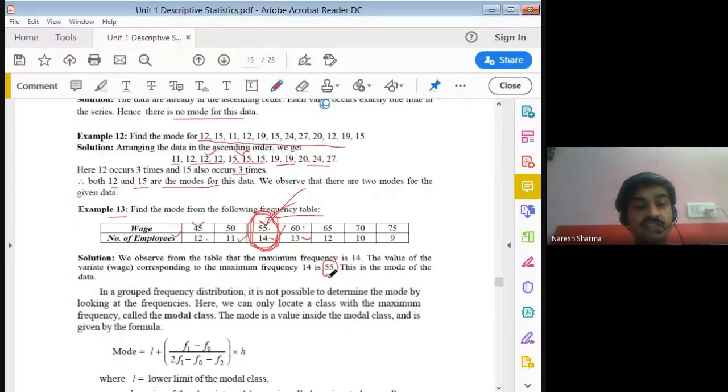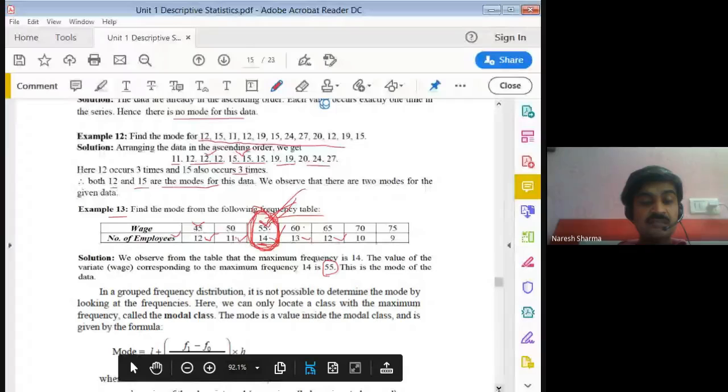In a discrete frequency distribution it is very simple, because it is already given how many times each number is repeated; that is the frequency. So for the maximum frequency, just see the corresponding value of x, and that is called your mode. So in this example, 55 is your mode.